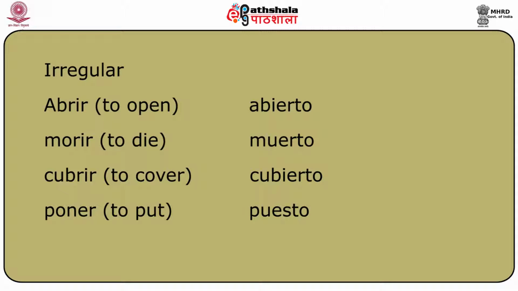A list of these verbs is given below, and if you learn them carefully, then it will become very easy for you to become a master in how to use these past participles. Abrir, to open, is abierto. Morir, to die, is muerto. Cubrir, to cover, in the past participle becomes cubierto. Poner, to put, in the past participle becomes puesto. Abrir, abierto, morir, muerto, cubrir, cubierto, poner, puesto.